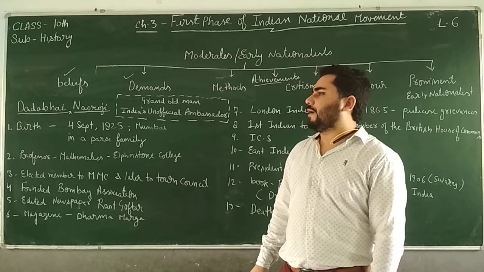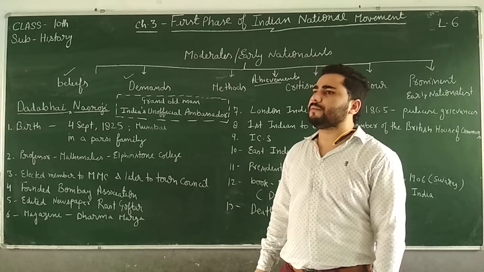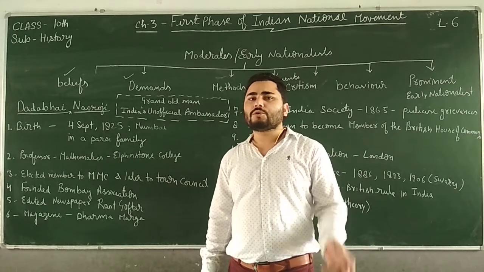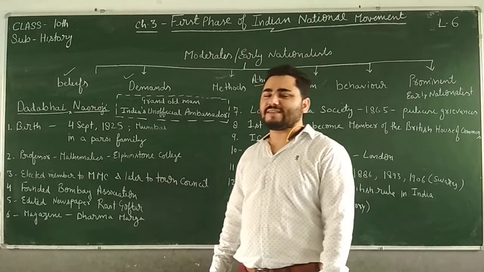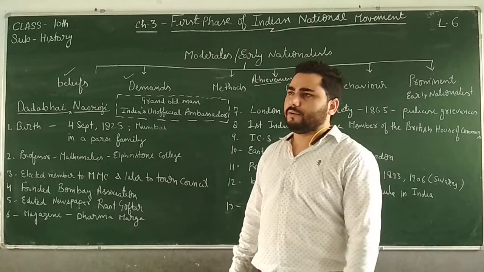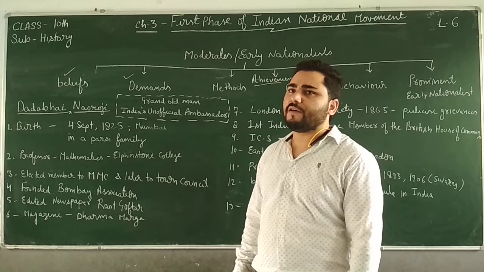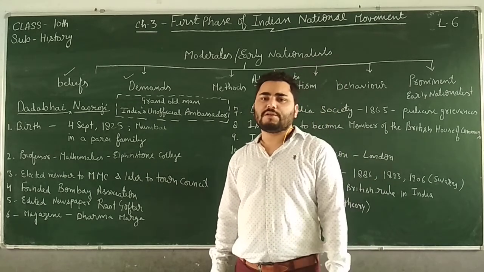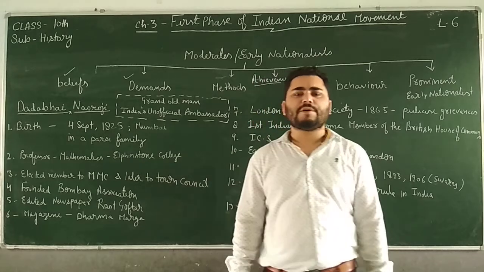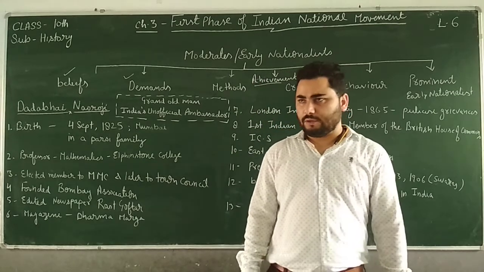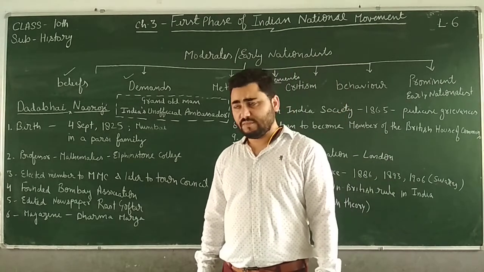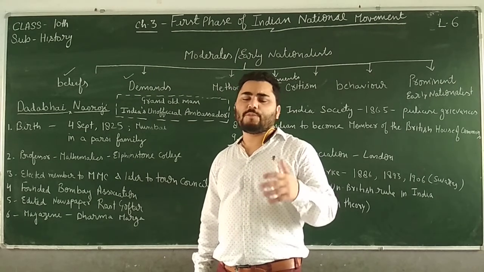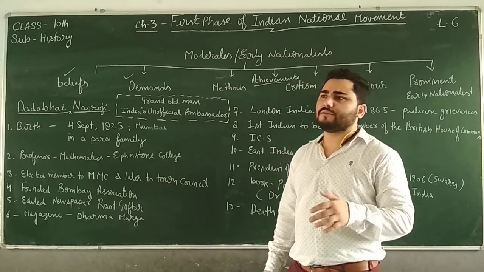He was the person who was able to look through the economic designs of the Britishers. He gave his very famous drain of wealth theory, right, in his book Poverty and Un-British Rule in India. Clear?